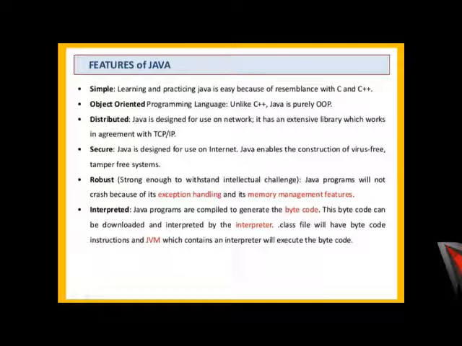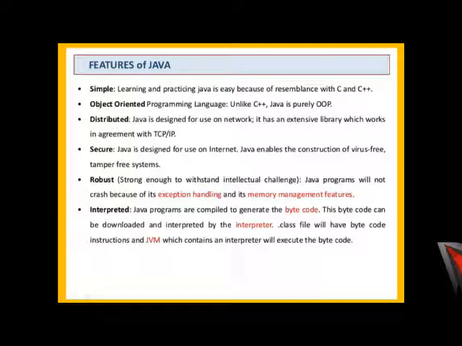First, it is very simple. Learning and practicing Java is easy because it resembles programming languages like C and C++. It has a lot of object-oriented features unlike C++. Java is completely object-oriented, as we have seen, with data abstraction and inheritance concepts. Distributed: it is easily used in a network system with the Transmission Control Protocol, which is TCP. Java is designed to be used on the internet.